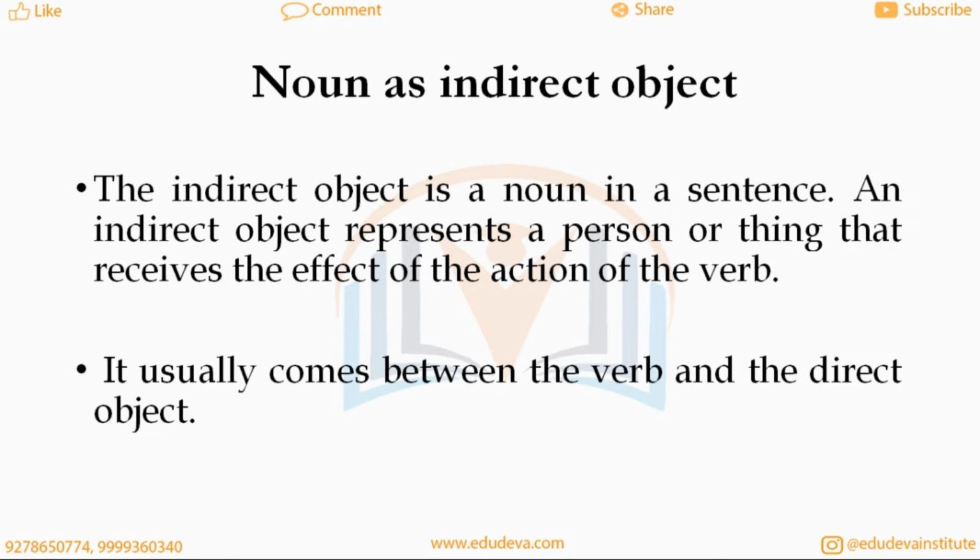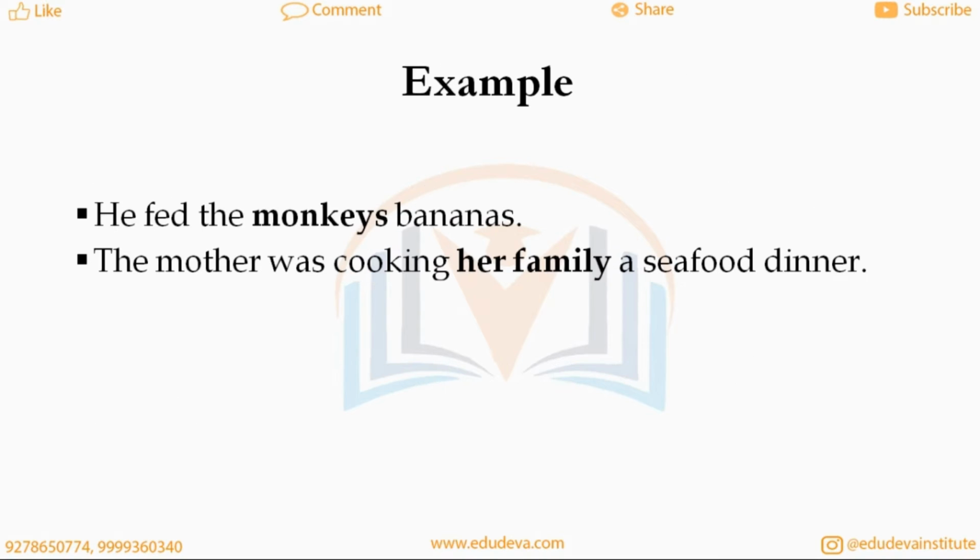Noun as indirect object. The indirect object is a noun in a sentence. An indirect object represents a person or thing that receives the effect of the action of the verb. It usually comes between the verb and the direct object. Example: He fed the monkeys bananas. The mother was cooking her family a seafood dinner.